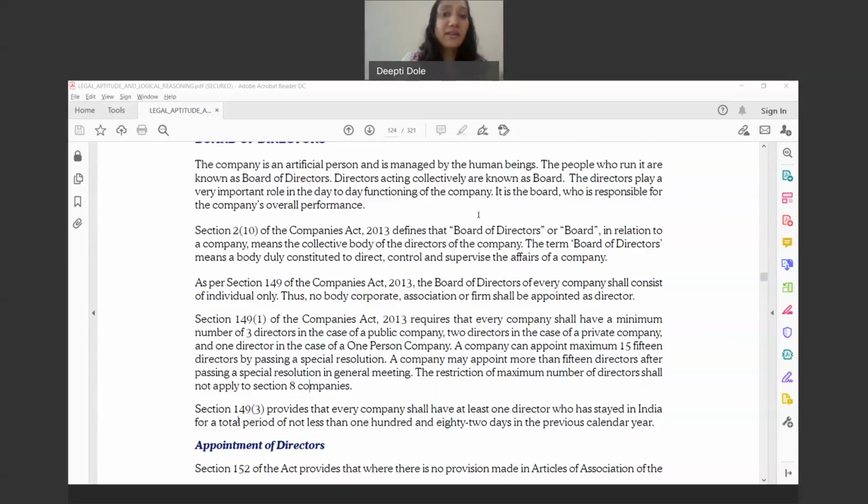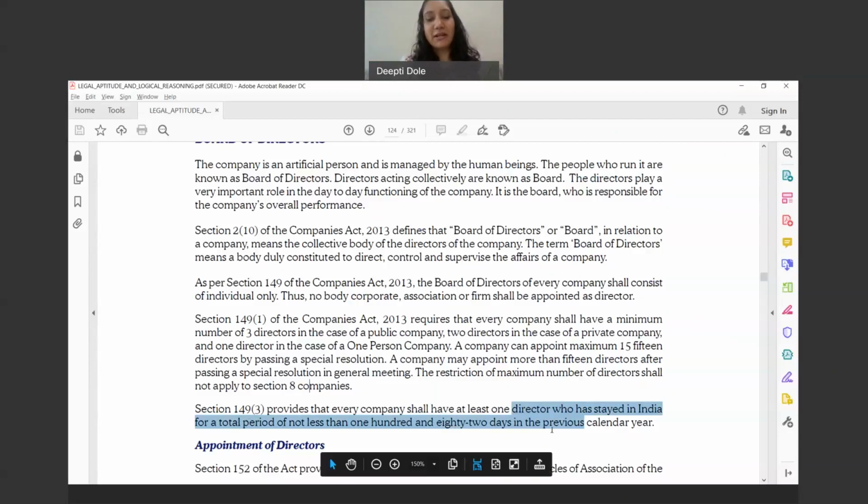Resident director is mandatory for all the companies. So at least one director must have stayed in India for a total period of not less than 182 days in the previous calendar year. It might happen that they give you an MCQ and ask you to calculate whether this is a resident director or not, or they may ask whether the company has complied or not, and so on.